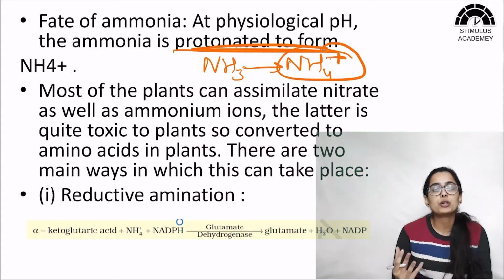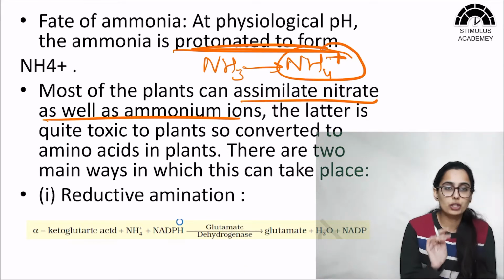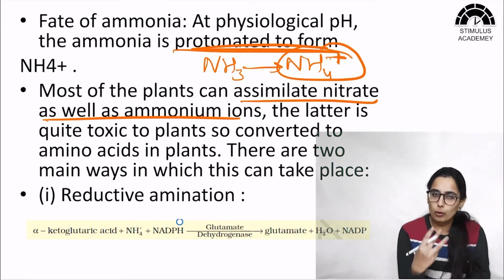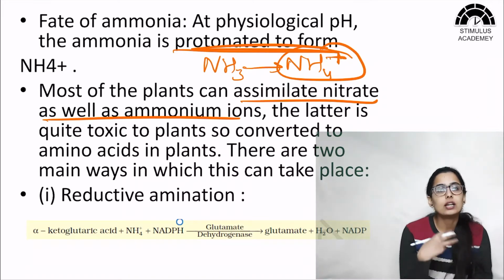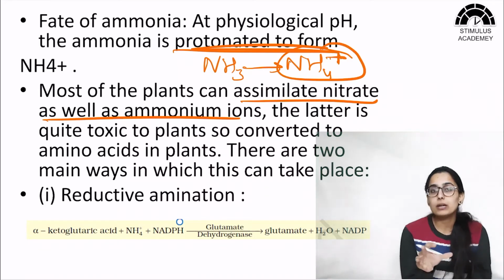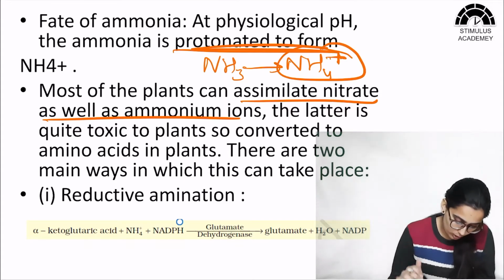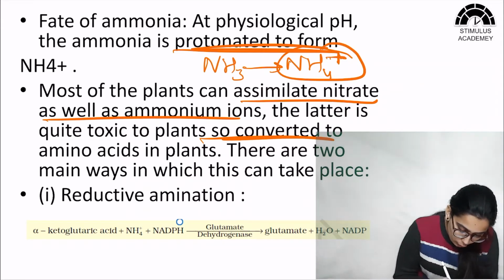So now what will happen to this NH4+? Most of the plants can assimilate nitrate as well as ammonium ions. It is seen that normally plants can either use nitrate or ammonium ions. But the ammonium ions are quite toxic, so the plants cannot store ammonium ions. They have to be converted into amino acids.